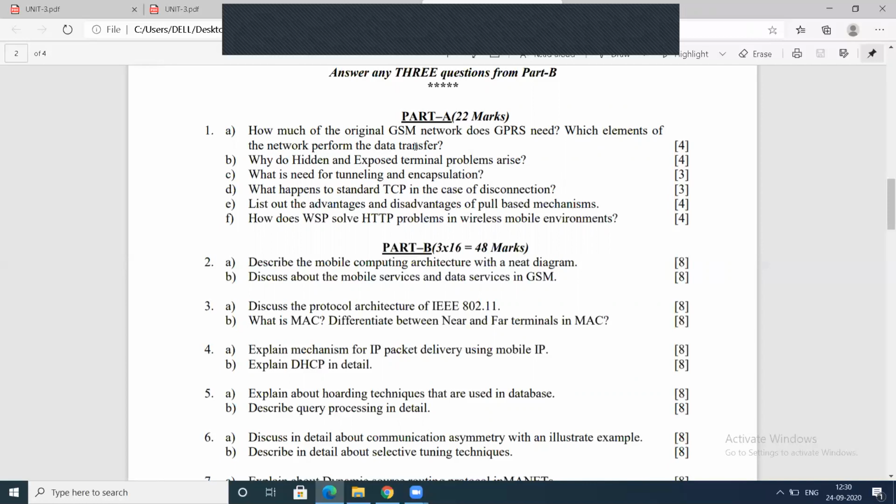Here, every GSM network needs GPRS. Every GSM network uses GPRS services to transfer the data. GPRS is the enhanced data service, an advanced improvement to HSCSD, high speed circuit switched data. This is a general question, and for this I will send you the answer in the material. I will provide it to you.